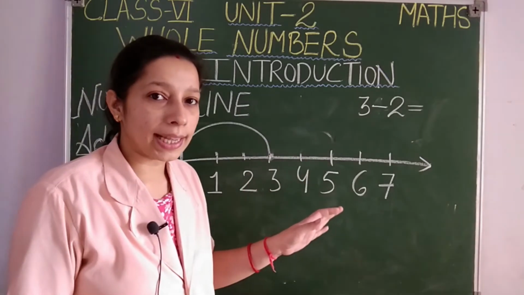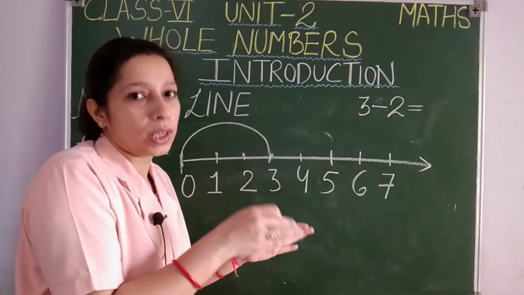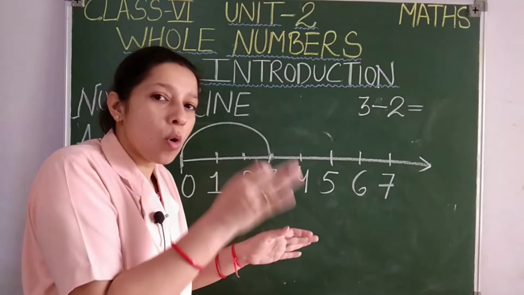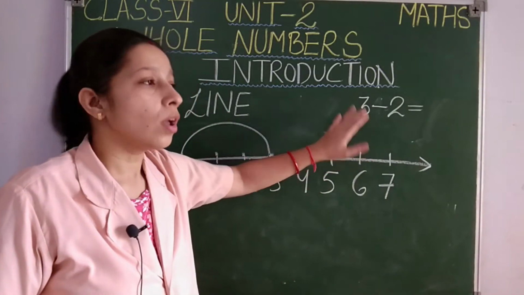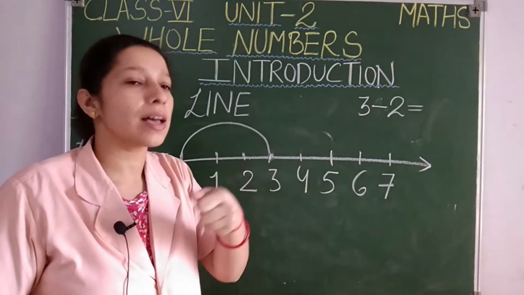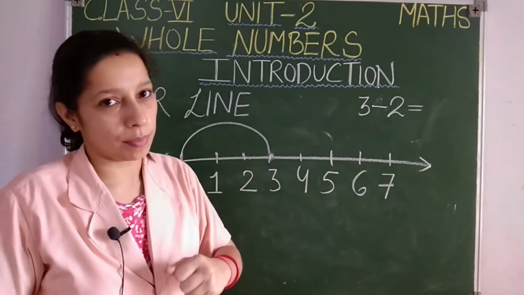Then you know, for addition we are adding digits to the given number. Okay, we are including more digits with the given number. But for subtraction, what are you going to do? For subtraction you are taking some numbers from the given number, taking out some numbers.